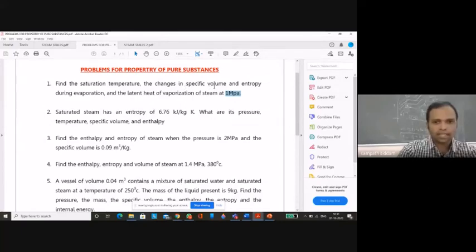Next, entropy during evaporation, that is at the time of formation of steam, that is sg. You have to identify sg here. Next, latent heat of evaporation of steam, that is sfg, hfg, ufg. You have to identify all those things at 1 MPa. Go to the steam table and identify all these values. Simple problem, direct identification, nothing more in the calculation part. Take this as homework. In the next class we'll move on to solving other problems. I'll stop here.